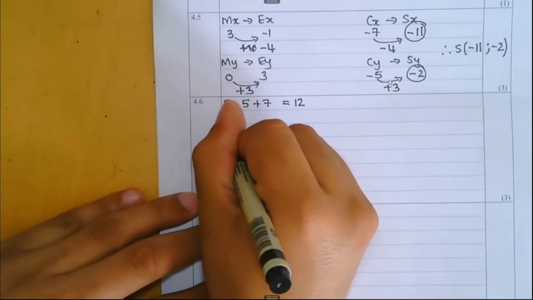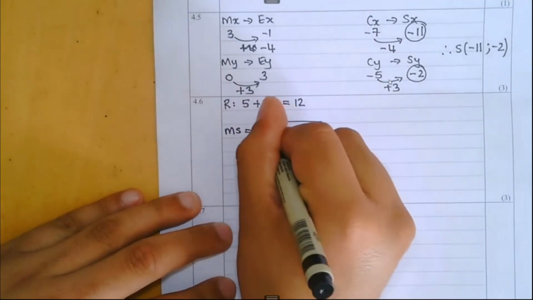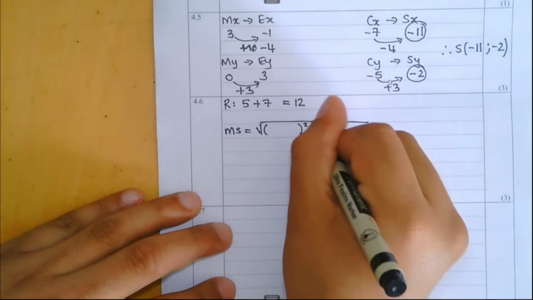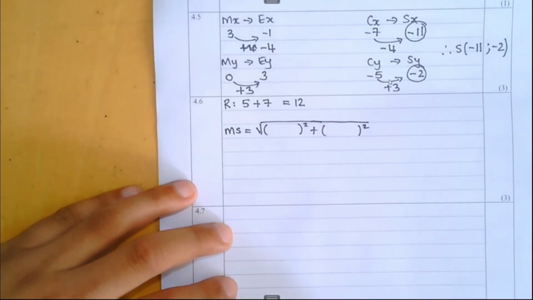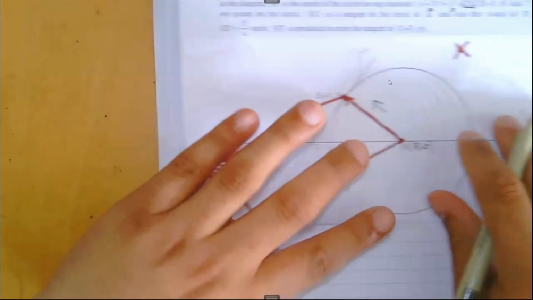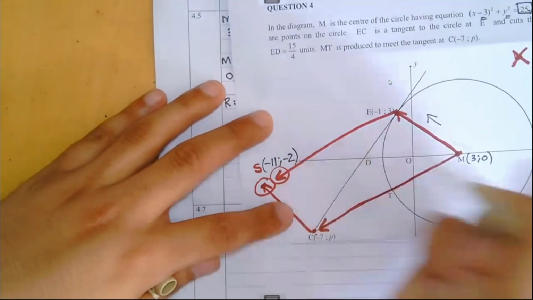Very simply, I'm going to now work out what is the distance MS. We know that that is the square root of x2 minus x1 all squared plus y2 minus y1 all squared. Okay, so I'm going to go label. M, sorry, we know was 3 and 0. S, we know we just worked it out to be negative 11 and negative 2.